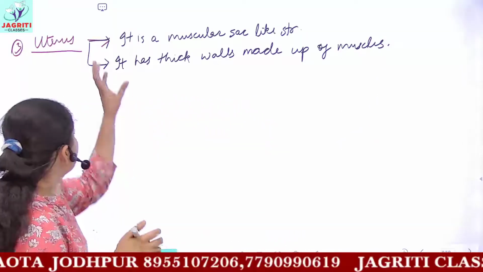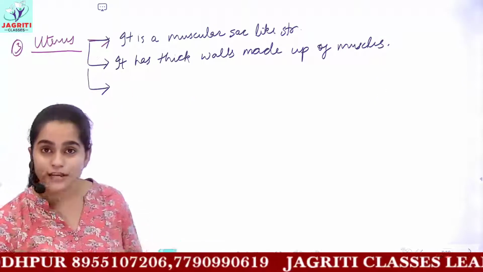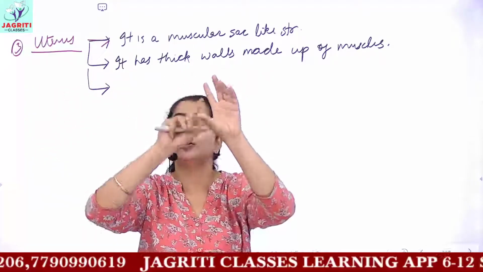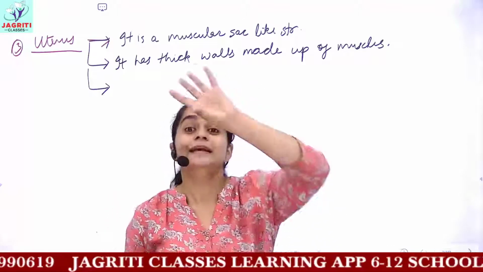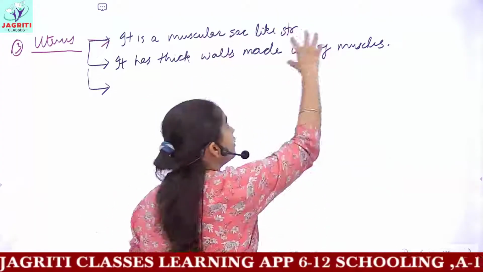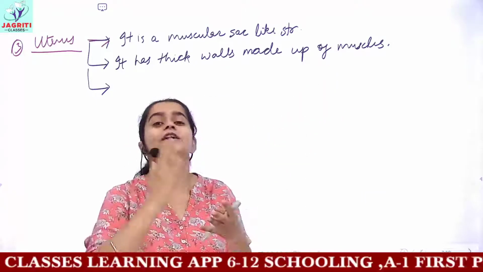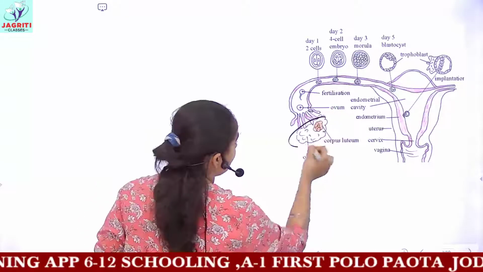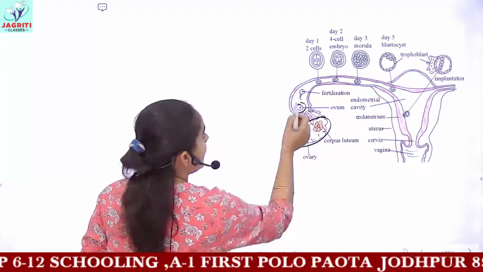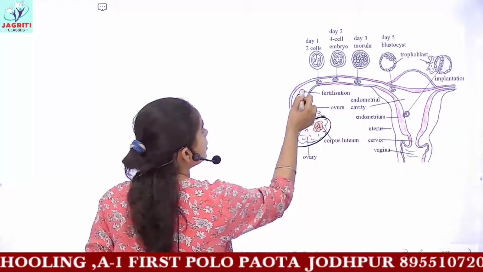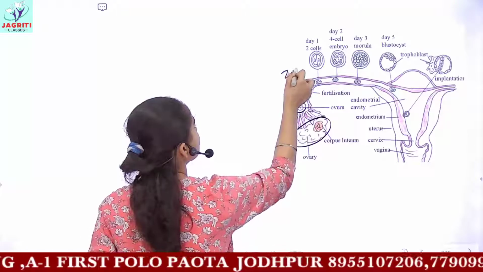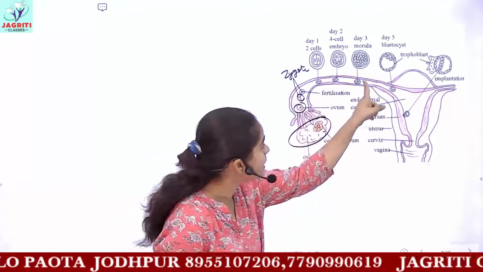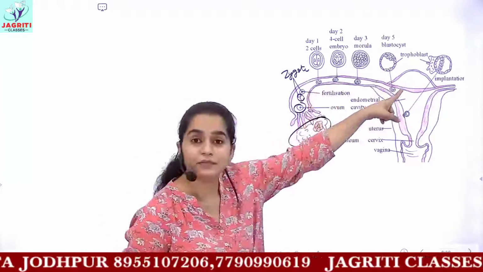And its important function is after the formation of zygote, the zygote which is formed after the fusion of male and female gamete in the fallopian tube. This zygote now travels through the fallopian tube, and while traveling it divides. Okay, I also have a diagram to explain you this. See, this is the ovary. This ovary releases the ovum, and this is the sperm. Now when the sperm and ovum combines, you have the formation of a single cell which is called zygote. Now when this zygote travels through the remaining part of fallopian tube, it continuously divides, as you can see.